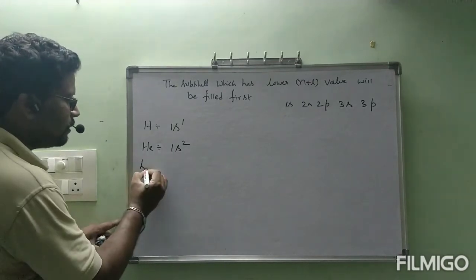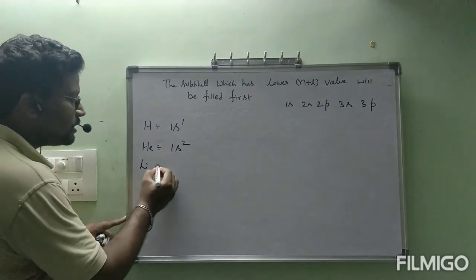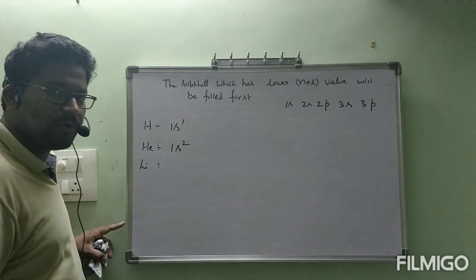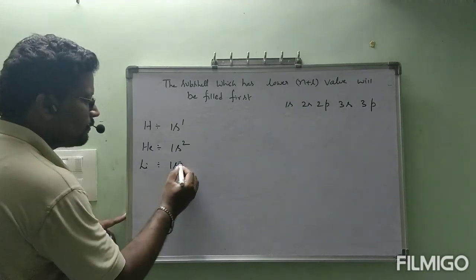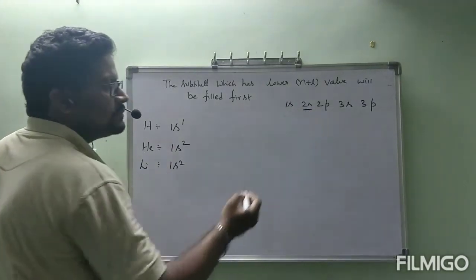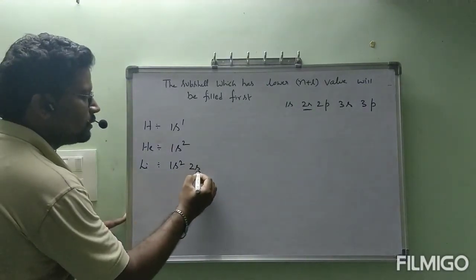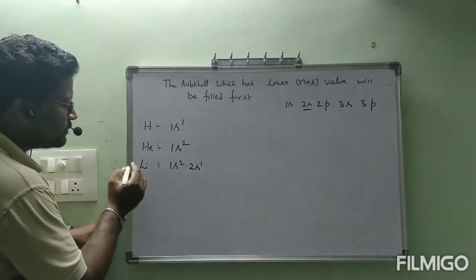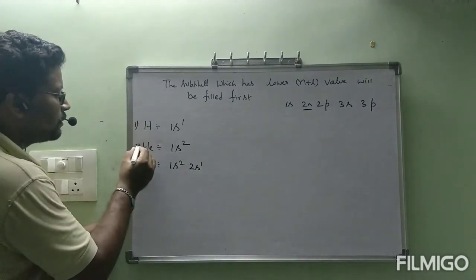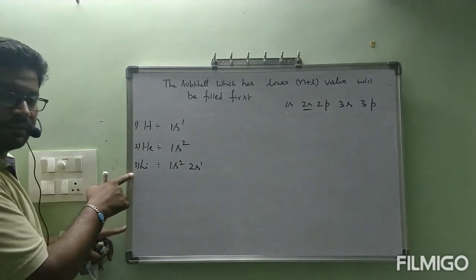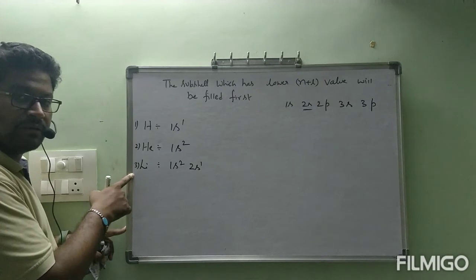For lithium, third one, it contains 3 electrons. How am I going to write it? 1s2. Next, what is the next subshell? 2s. If you add these numbers, it should be equal to the atomic number: 1, 2, 3. 2 plus 1, 3. It should be equal to this one. In that way, we have to be careful.